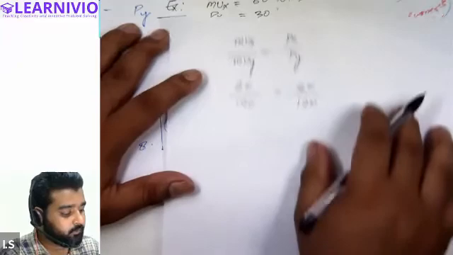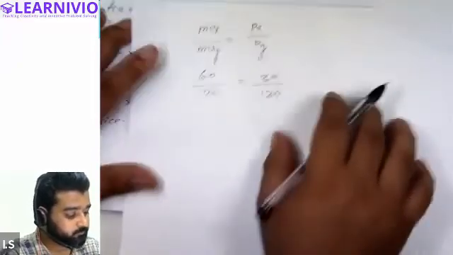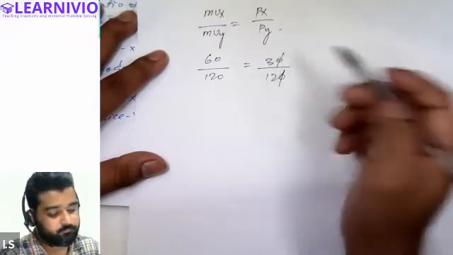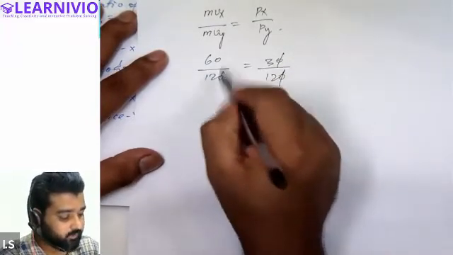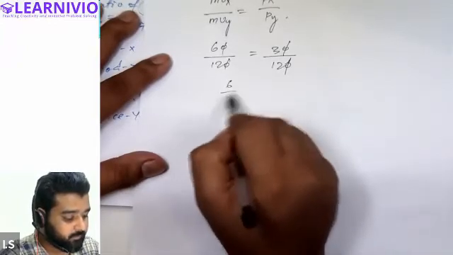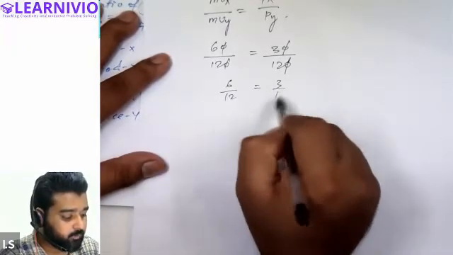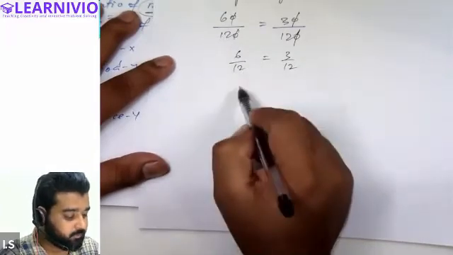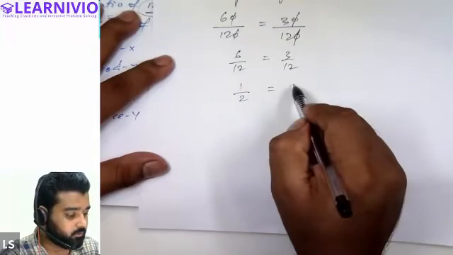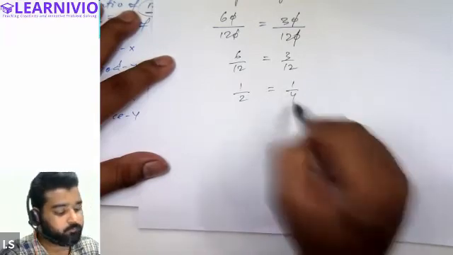All right. Now what we will do, we will simply calculate the final value. 6 divided by 12 equals 3 divided by 12. So this will be 1 upon 2 and this will be 1 upon 4.